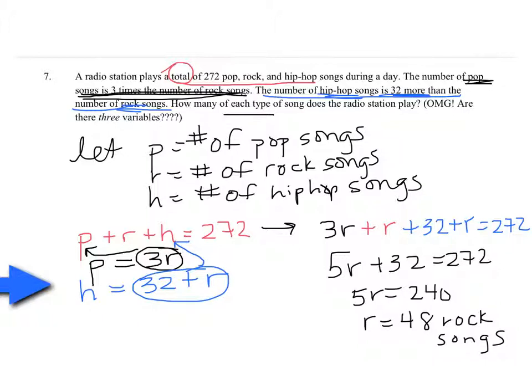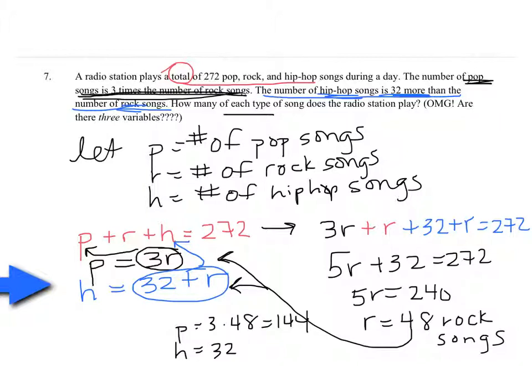And once we know the number of rock songs, we can substitute that back in to here and here to find out the number of pop and the number of hip-hop songs. So for pop, we have 3 times 48, which is 144. And for hip-hop, we have 32 plus 48, which is 80. So we have 80 hip-hop, we have 144 pop, and we have 48 rock.